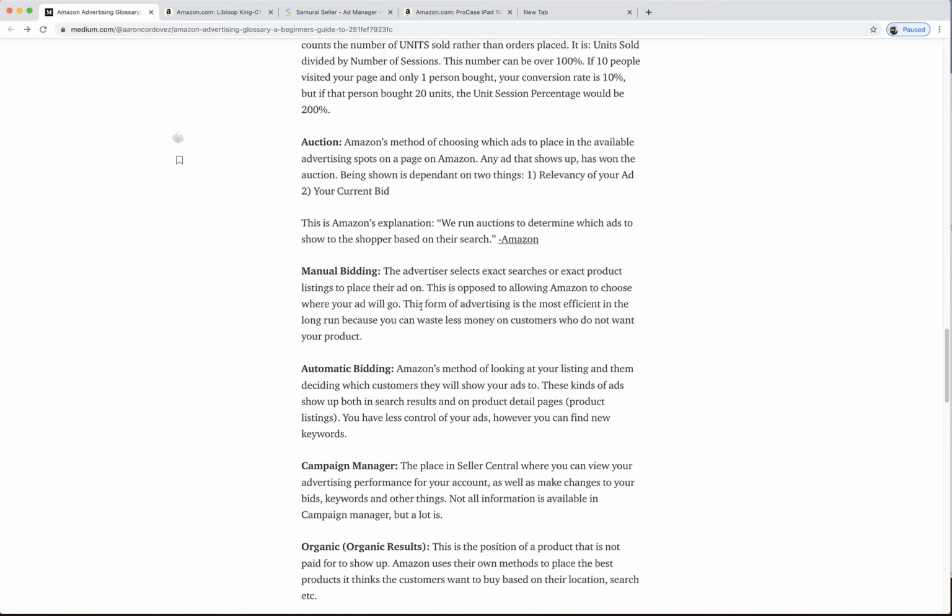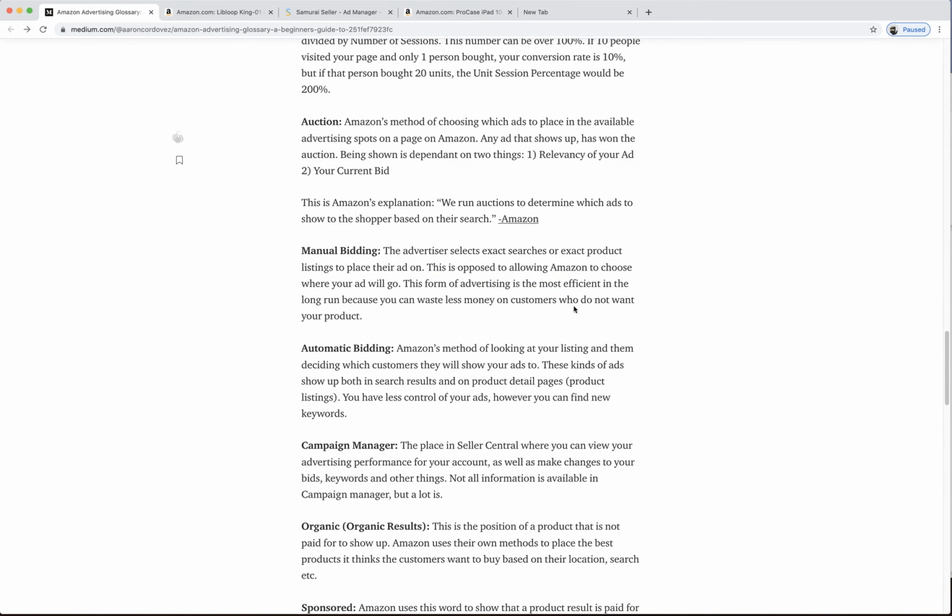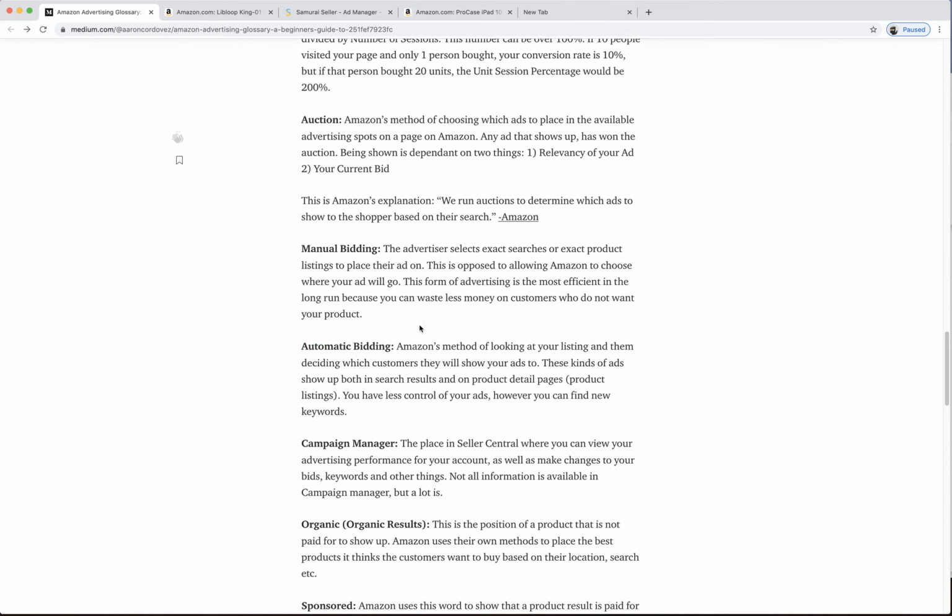But manual bidding is like, hey, I have a banana slicer. I want to show up for banana slicer, best banana slicer, best funny gift for Christmas. You say, I want to show up for these things. Okay. And this advertising is the most efficient for sure because you will waste less money on customers who do not want your product. But automatic bidding will help you find things that you maybe didn't think of.